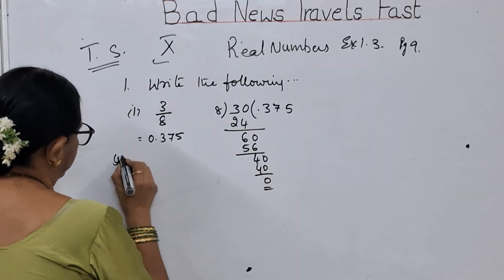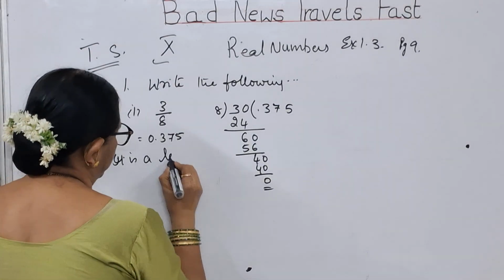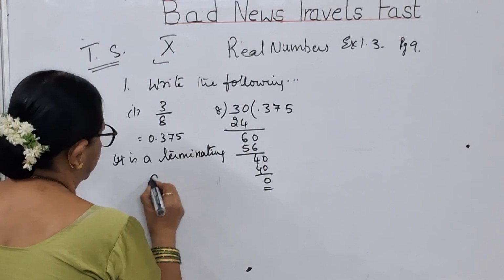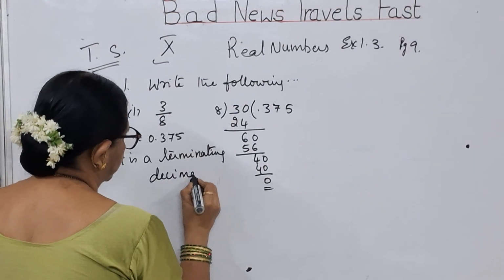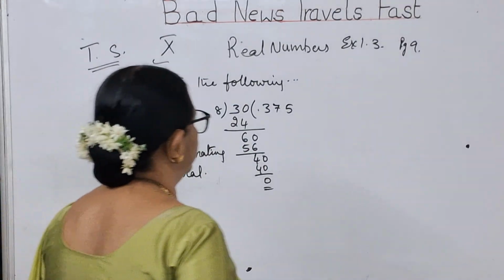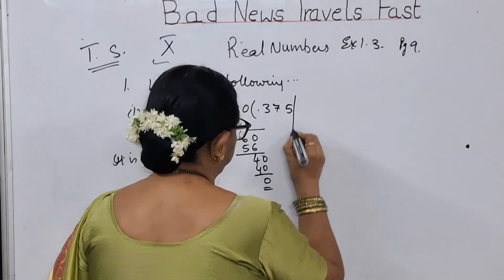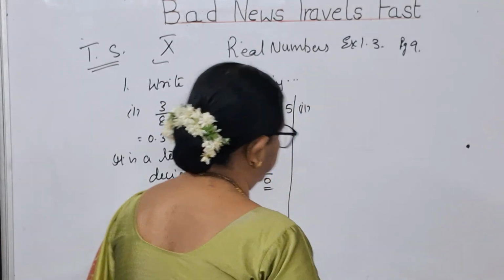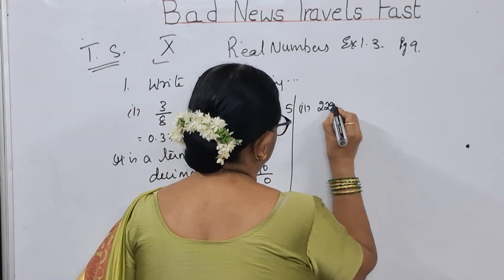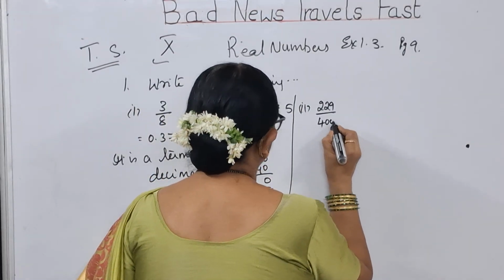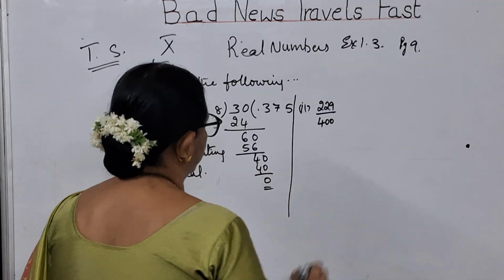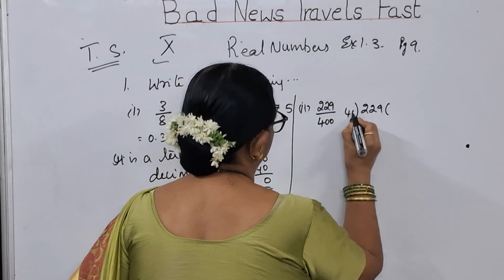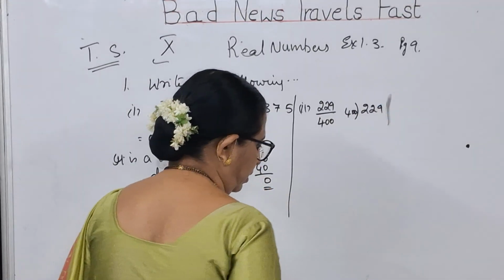So we will say that it is a terminating decimal. Okay, this is a terminating decimal. This is the first problem, children. Now let us see the second problem. The second problem is 229 by 400. So, 229 by 400. So here, children,